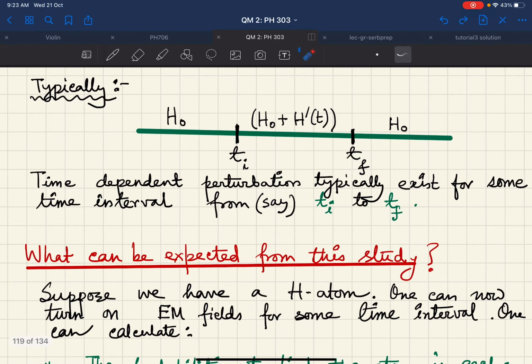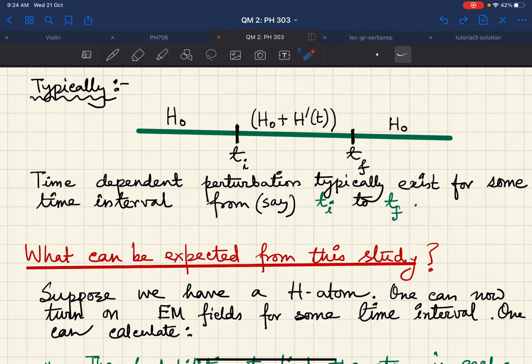Now you should ask, in the time independent perturbation theory approach, our target was to figure out, because of the application of the time independent perturbation to the original Hamiltonian, what are the changes in the state as well as the changes in the energy eigenvalues. That means you were able to calculate the state of the system as well as the energy eigenvalues of the system order by order.